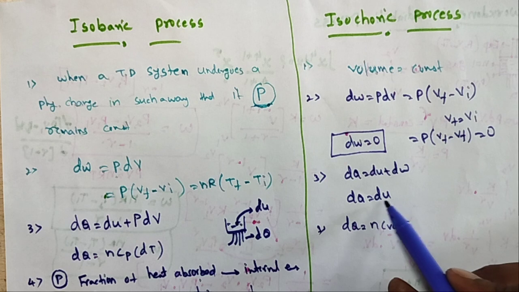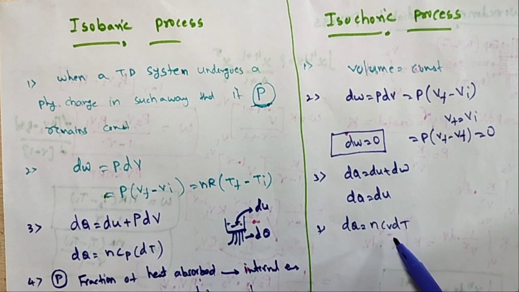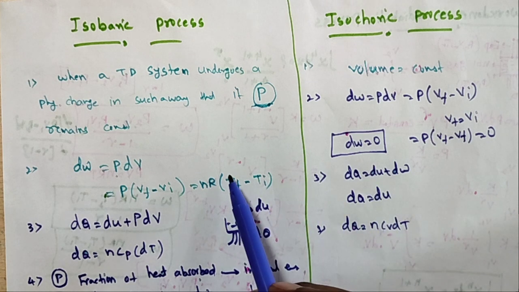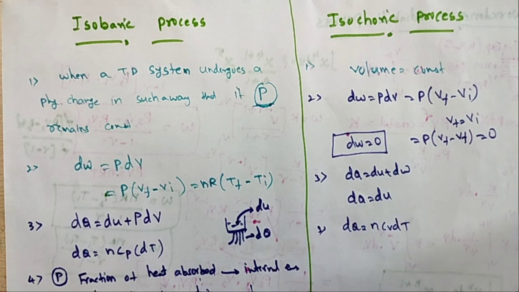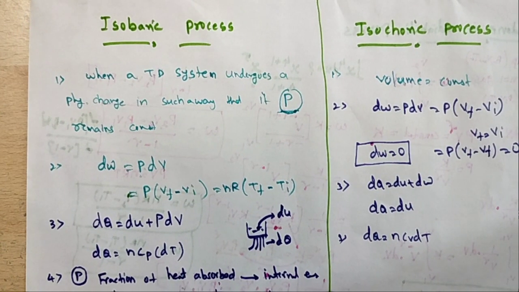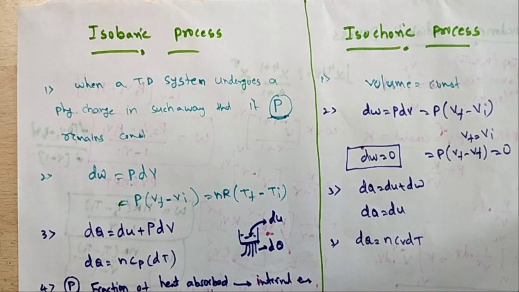What is dU by dQ? The dU by dQ is equal to 1. So dQ is equal to nCv dT. So these are the two processes: isobaric and isochoric. So in this video, we explained four thermodynamic processes: isothermal, adiabatic, isobaric, isochoric. So thank you one and all.